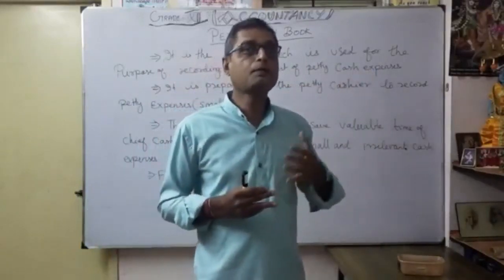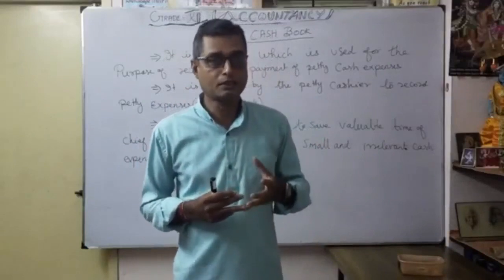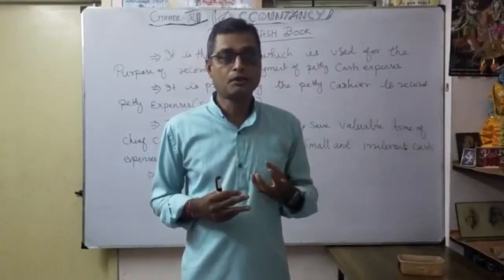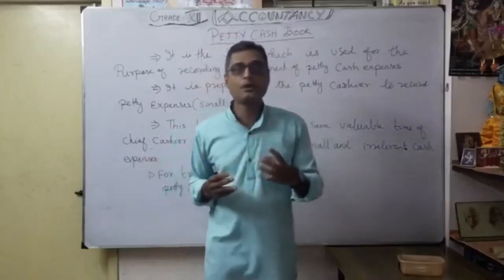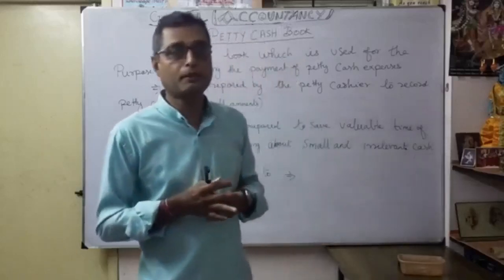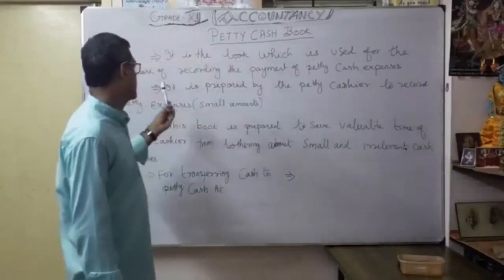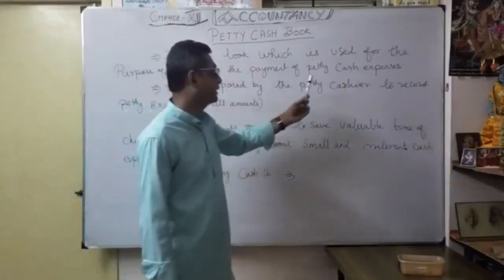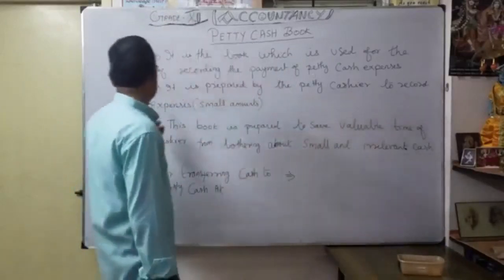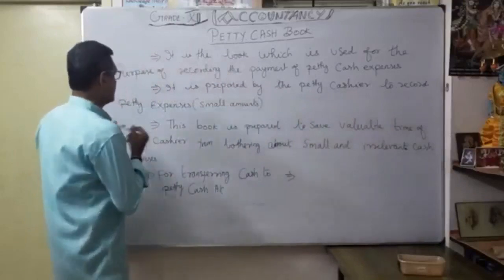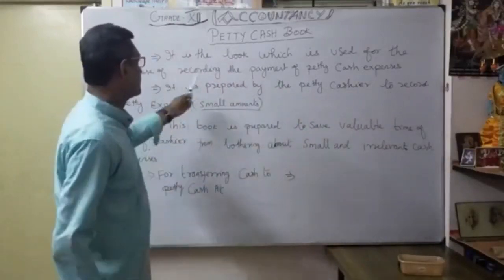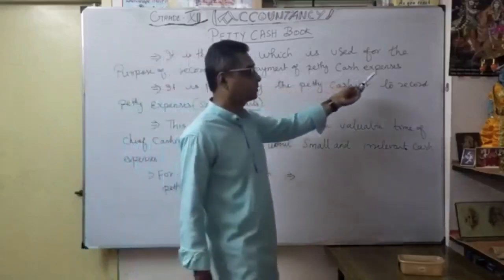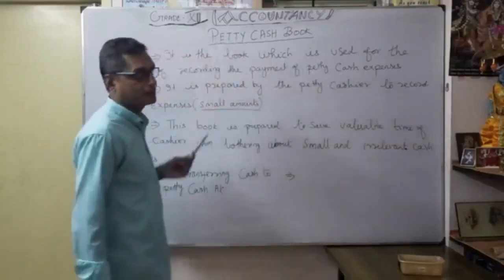So what type of cash expenses? That is very important: only the small amounts. Bigger amounts go in the usual cash book. Any smaller amounts, for that we maintain the petty cash book. That's why it is prepared by the petty cashier to record petty expenses. So the purpose is recording the payment of petty cash expenses. That is called petty cash book.